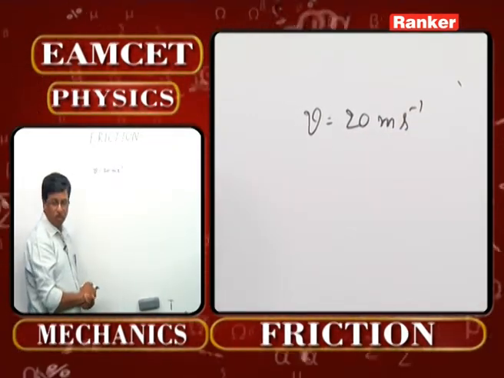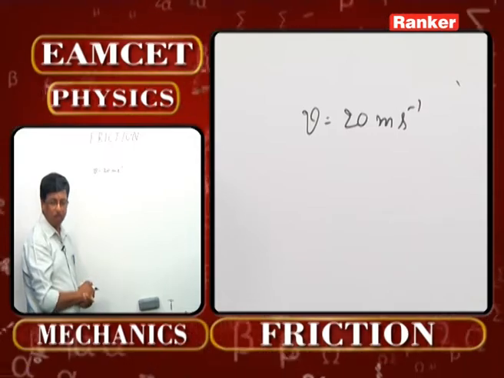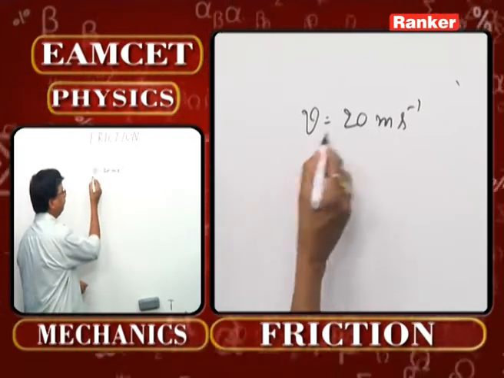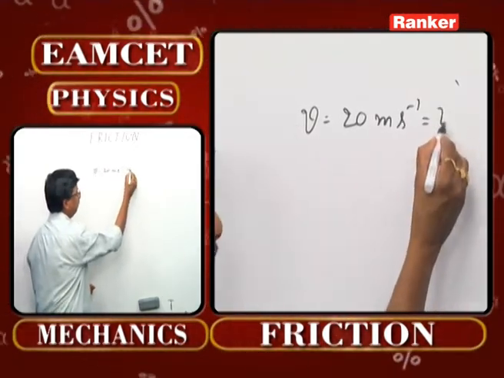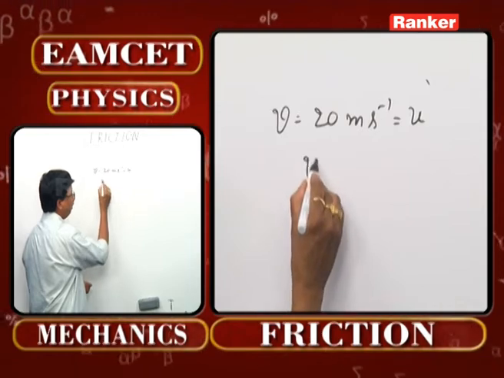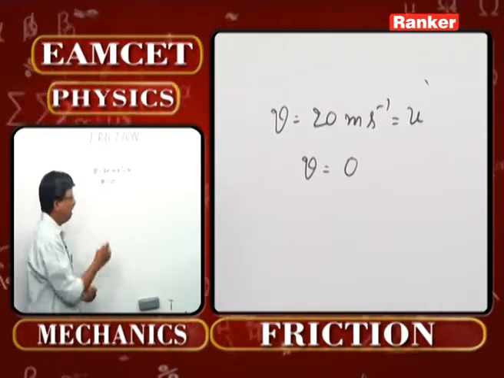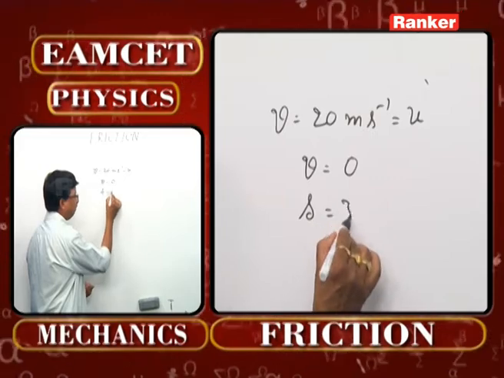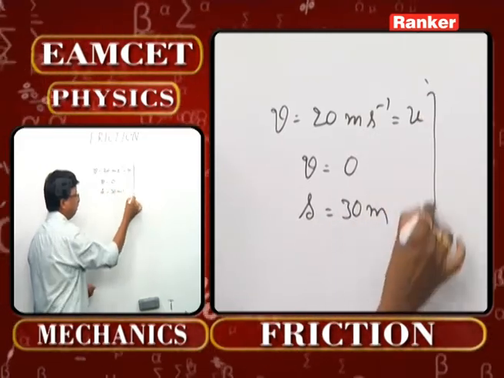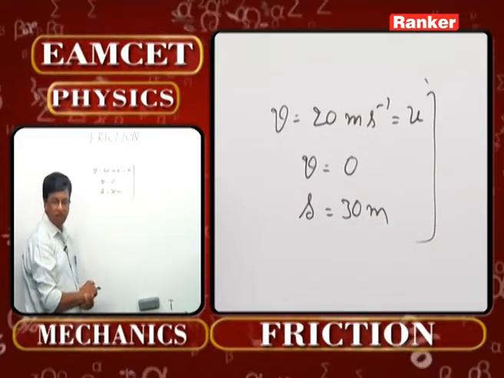That's the value. Now it is stopped after traveling a distance of 30 meters. So this becomes the initial velocity for the body. And what will be the final velocity? It should be 0 because the body comes to rest. And at the same time, distance traveled is given as 30 meters. This is the data that has been provided to us.